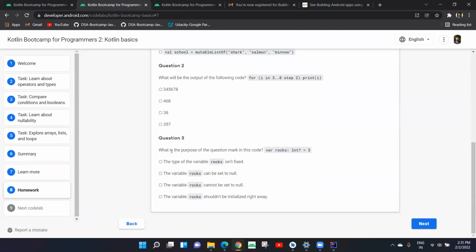And the last one. What is the purpose of the question mark here? We read about this in the nullability chapter. This is used so that we can use a null value for this variable. What would be the answer? The variable rows can now be set to null.